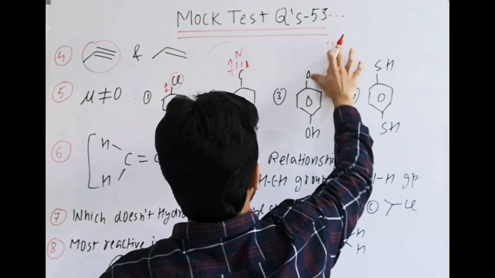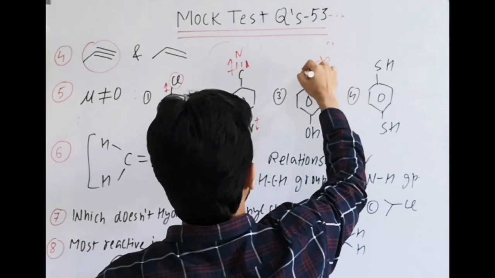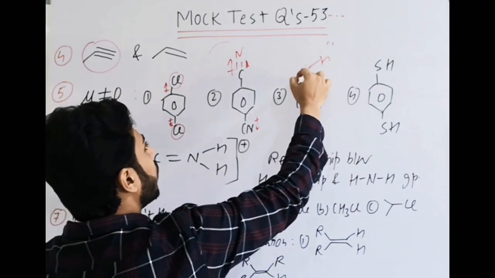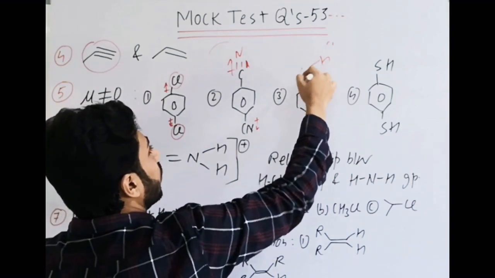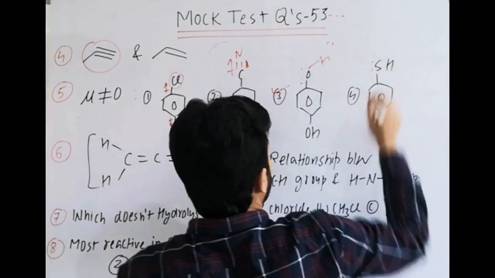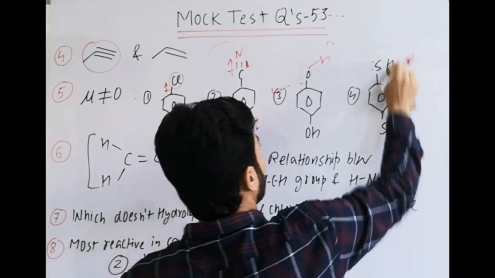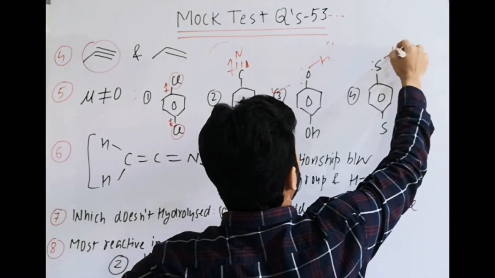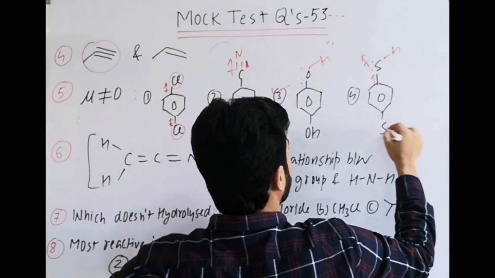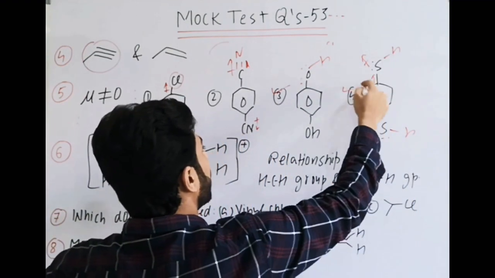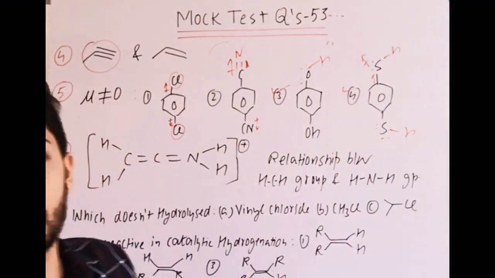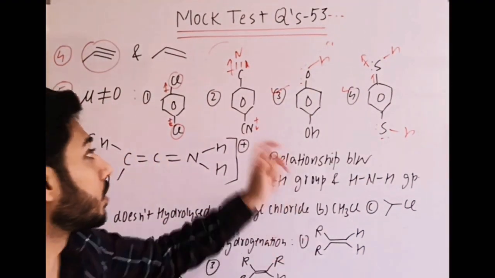But here OH is actually a slightly bent structure. Why? Because of the lone pairs available. Same way there, net dipole will not be cancelled. So we can say net dipole remains there. Same goes for SH, below also same, above also like this. So net dipole will not be cancelled. We cannot say it is exactly cancelled. So where it is not equal to 0, third and fourth, because that is not a linear structure, it is a bent shape structure. Maybe in chemical bonding you do this part.